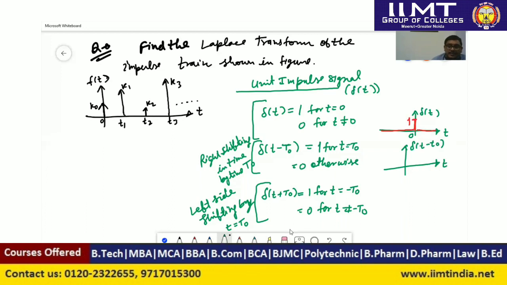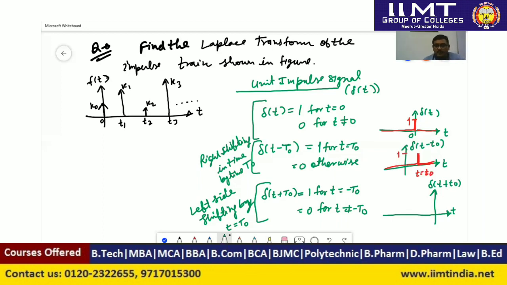right shifted by time t equal to t naught. So what we can say, this will have value 1 at time t equal to t naught. After that it will have 0 value, and before that it will have 0 value. Similarly, we can define delta of t plus t naught. So we can define this signal delta of t plus t naught.